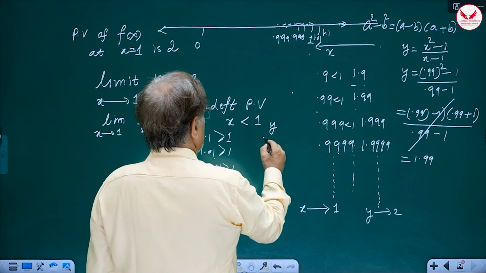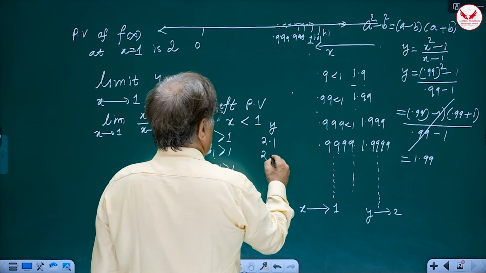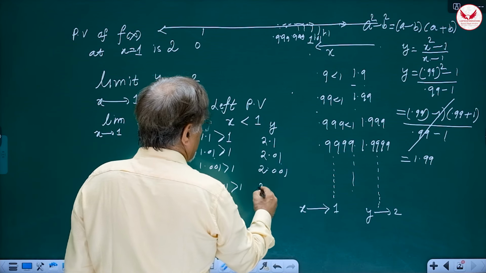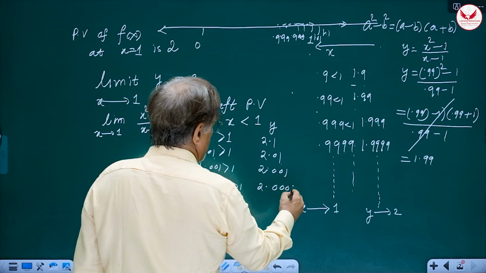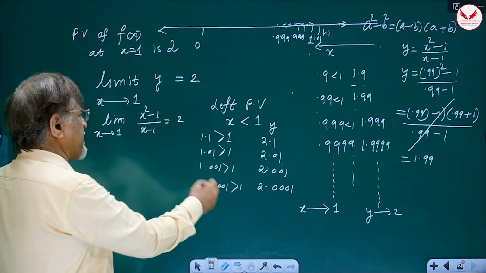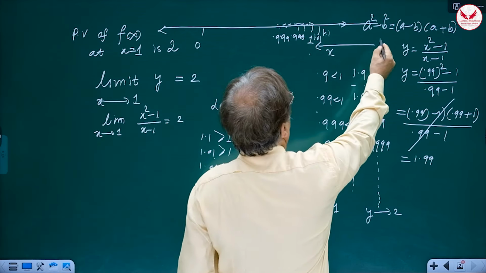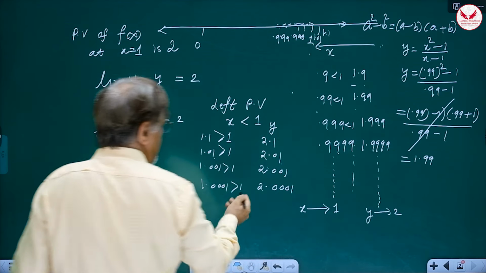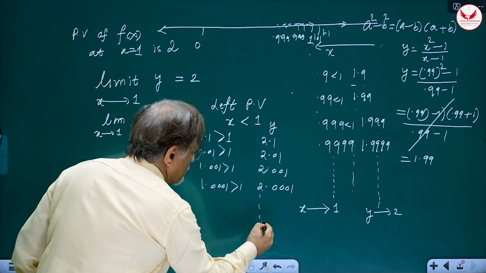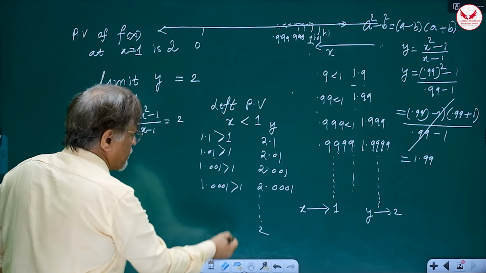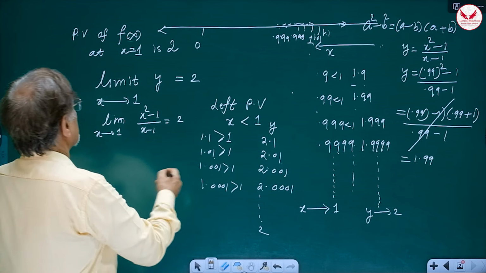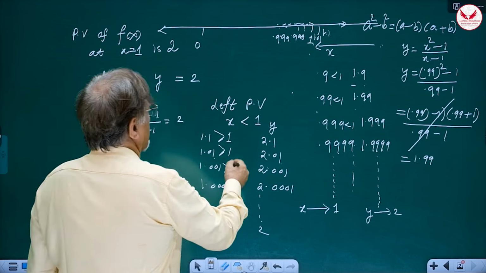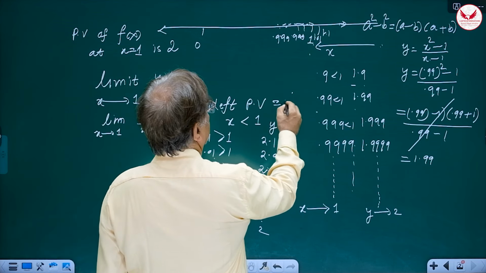Y will become here 2.1. Here it will become 2.01. Here it will become 2.001. Here it will become 2.0001 and so on. So on this side also it is approaching. So if you take this from this side to this side, then its right approach also gives the same answer, 2. Here x is approaching 1 from values greater than 1. So left PV is already 2, okay?